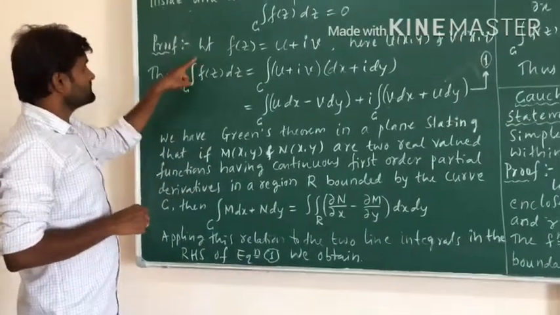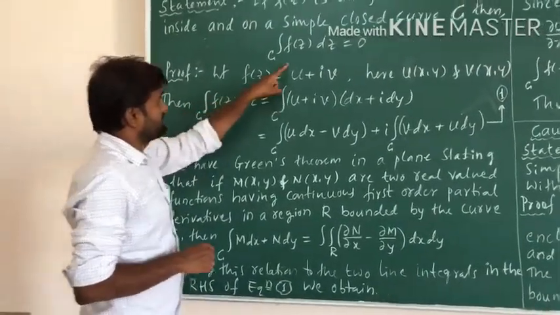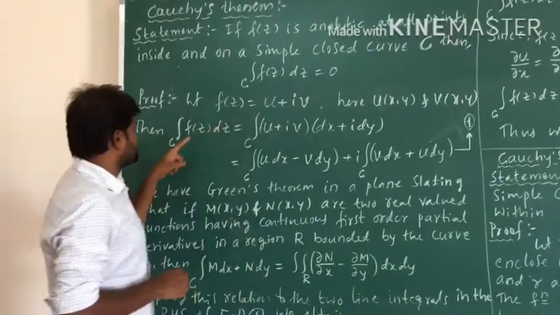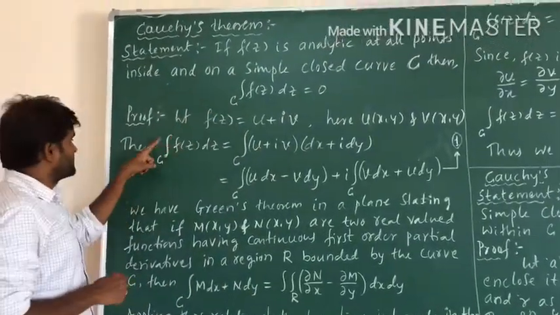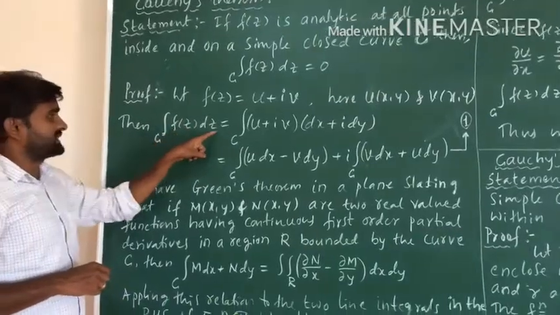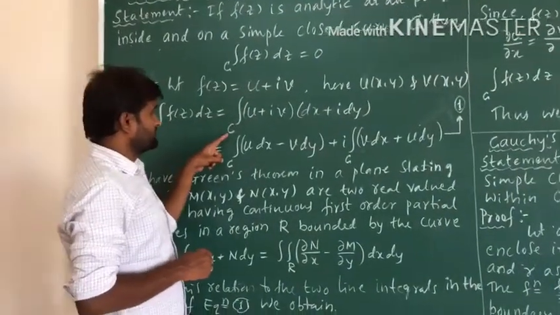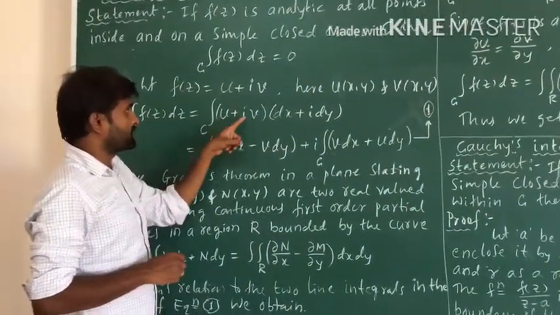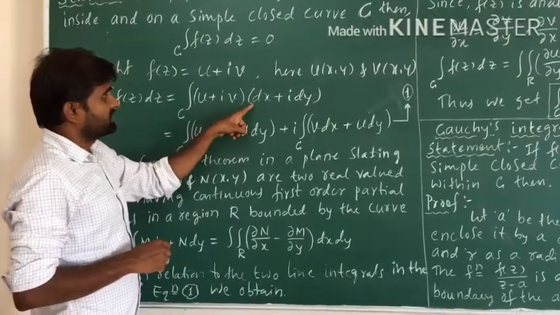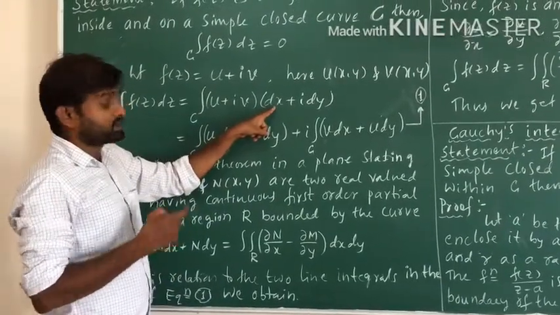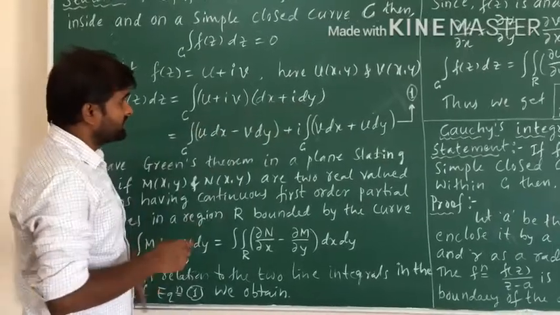Now if you replace this in the given equation, the integral over C of f of z dz equals the integral over the path C of u plus iv, where dz is dx plus i dy.